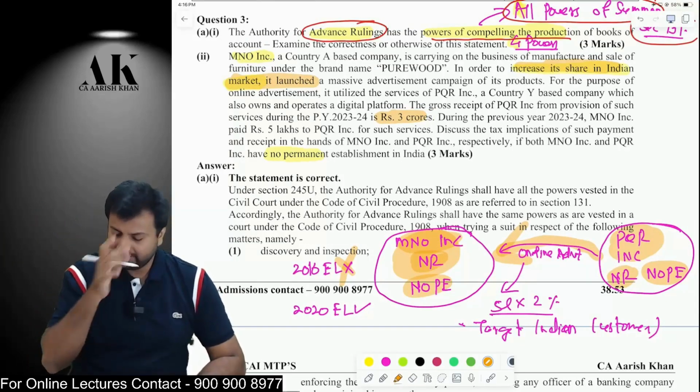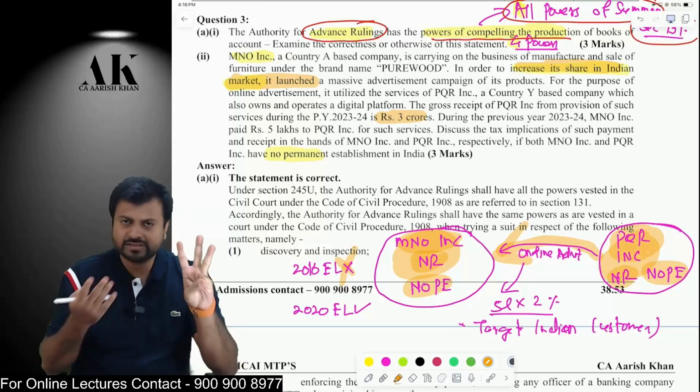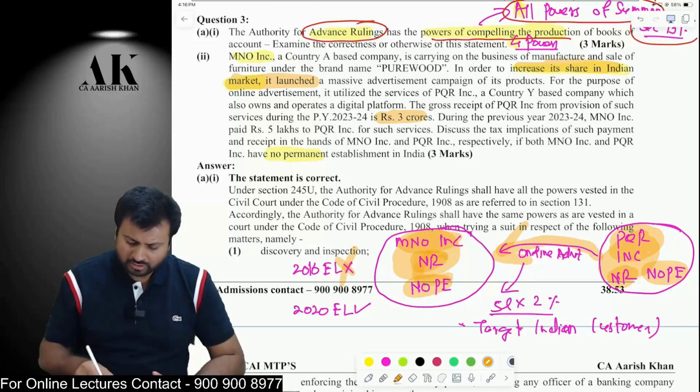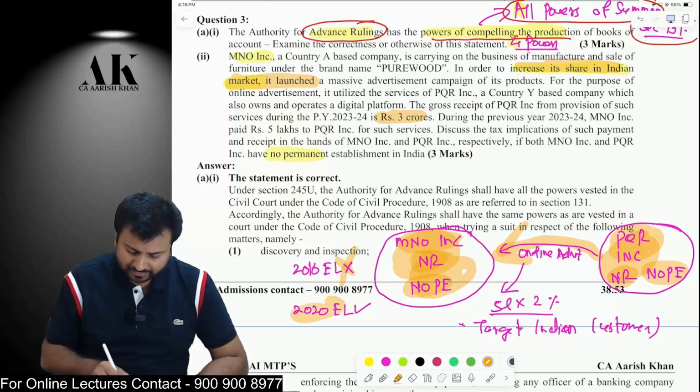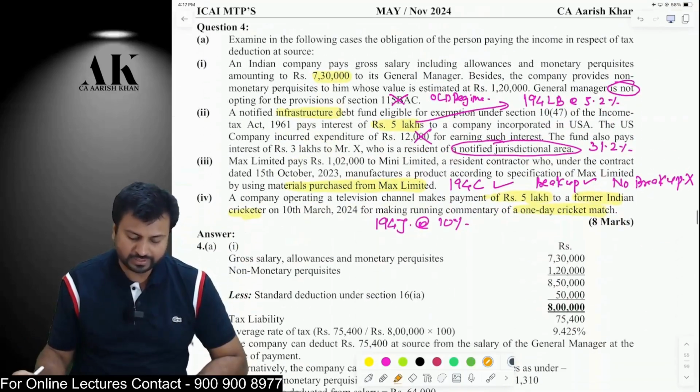So therefore, here PQR INC, who is a non-resident, does not have a PE in India, and is providing services of 3 crore rupees in India, which is more than or equal to 2 crore rupees, and we are also providing services to what? For targeting Indian customers. Therefore, 2% equalization levy will be applicable on 5 lakh rupees because it is to target the Indian customers. I hope it is clear to all of you.